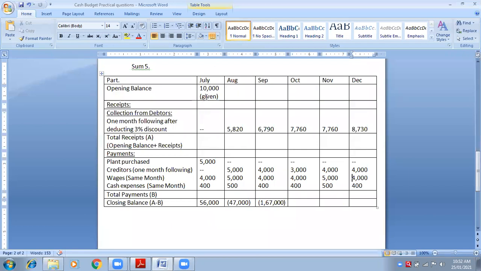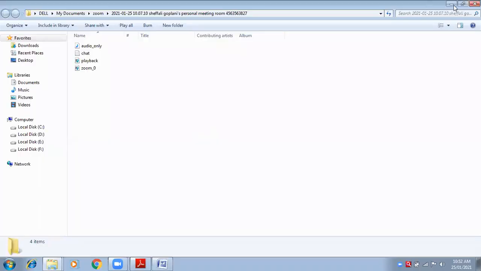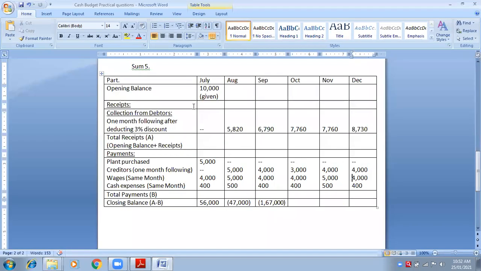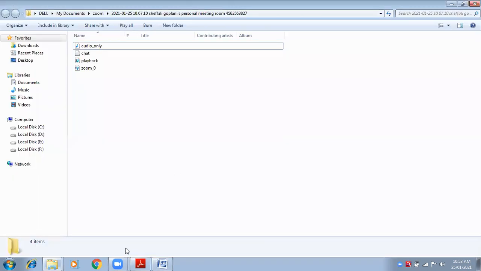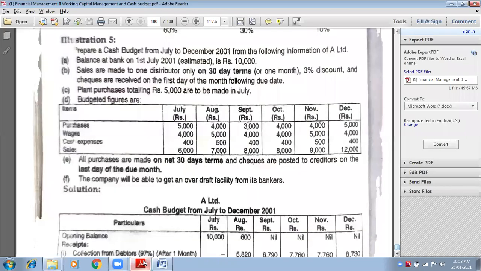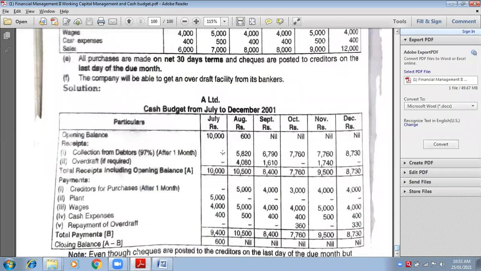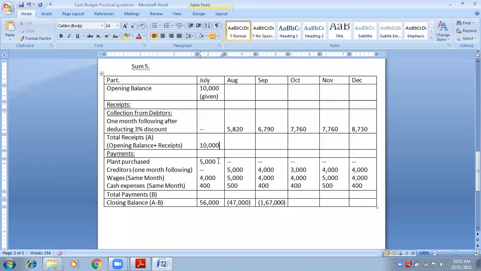Tell me 10,000 plus receipts of July. The total of July is 10,000 only, because no receipts are there. You can check from here. See, 10,000 is block A. Is it correct? Yes, ma'am. Now tell me what is block B.